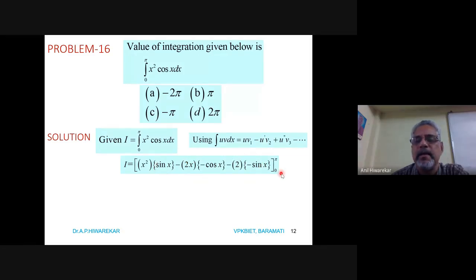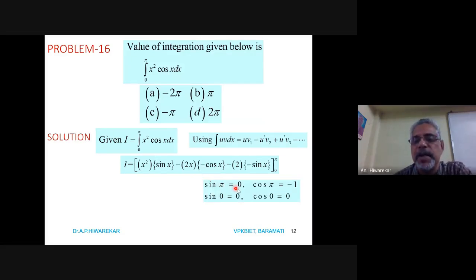And you observe that sin pi is 0, sin of 0 is 0. So the first term and last term directly vanish. No need to solve this. The second term also vanishes for the lower limit. So to solve this integral I have to only apply limit pi for the middle term. Rest of the terms are 0.